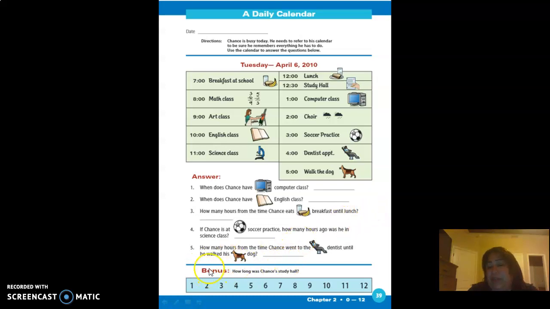The bonus question for extra points is how long was Chance at study hall? So how long did he take from study hall to go to the computer class? So you write it right here.